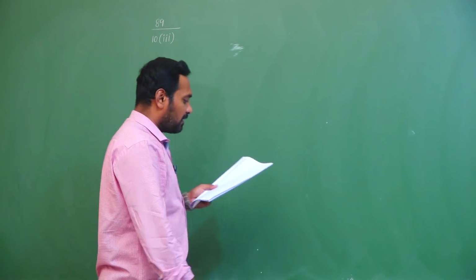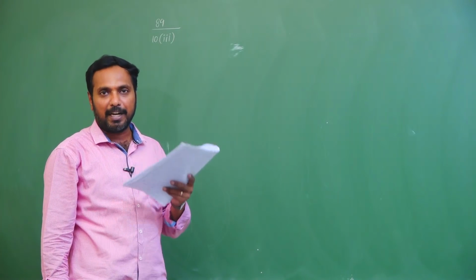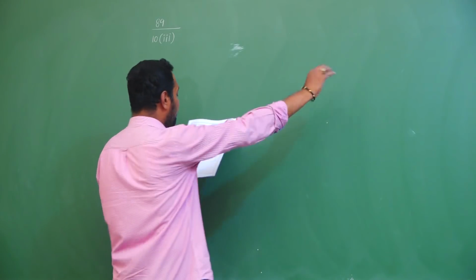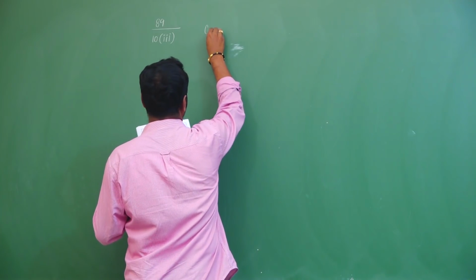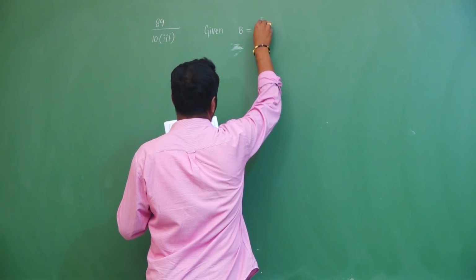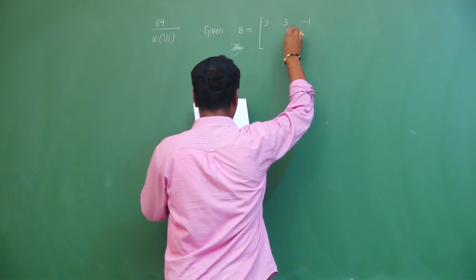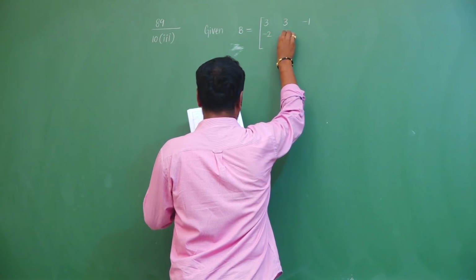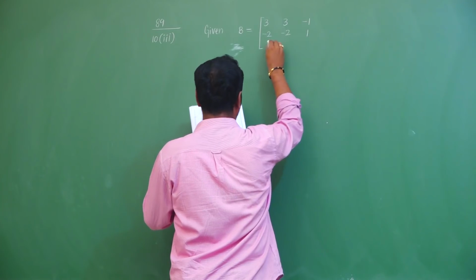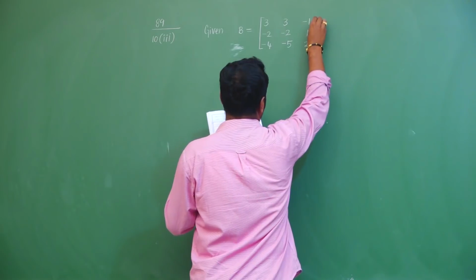We have to express the given square matrix as a sum of a symmetric and a skew symmetric matrix. So, the given matrix is capital B equals 3, 3, minus 1, minus 2, minus 2, 1, minus 4, minus 5, 2.